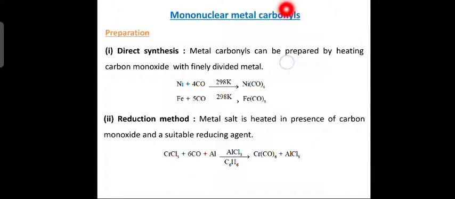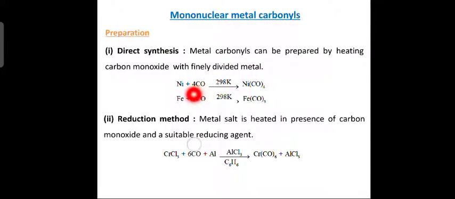Next slide. Now let us see mononuclear metal carbonyls. How are these synthesized? Preparation methods. First one is direct synthesis. Metal carbonyls are prepared by heating carbon monoxide with finely divided metal, in fine powder form.